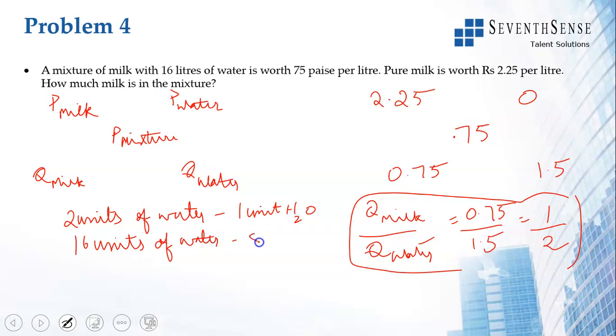16 into 1 by 2. I have 8 units of, sorry, this is milk. I have 8 units of milk. That is what this says, right? So for 2 units of water, I have 1 unit of milk. That is what we have written here.